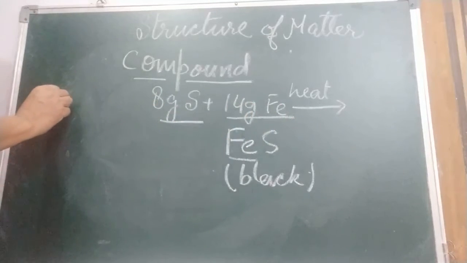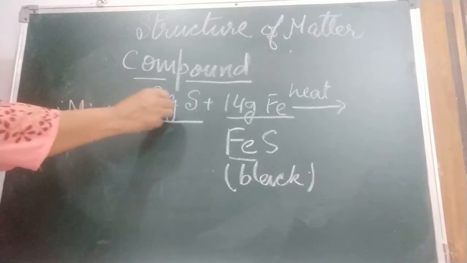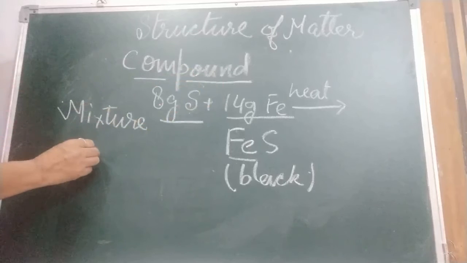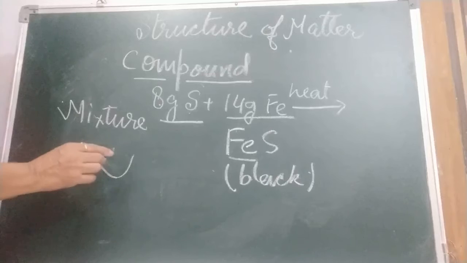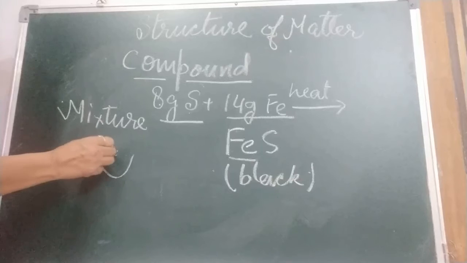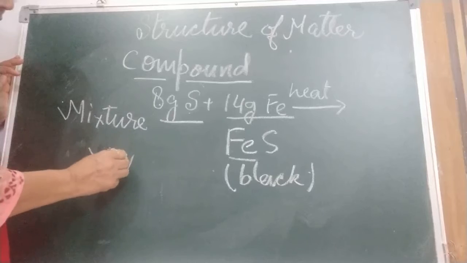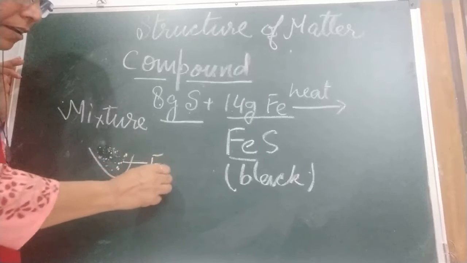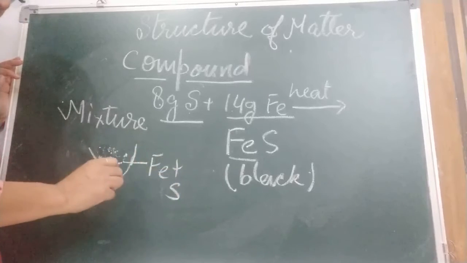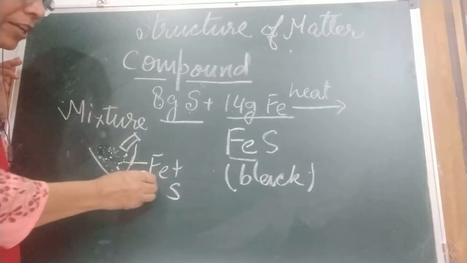In case of a mixture, if we take both things and we do not heat them and just mix them, sulfur plus iron, sulfur is a yellow powder and we take iron powder. It's a mixture of iron and sulfur. No heating, nothing. We will bring a magnet, because what is the property of iron?